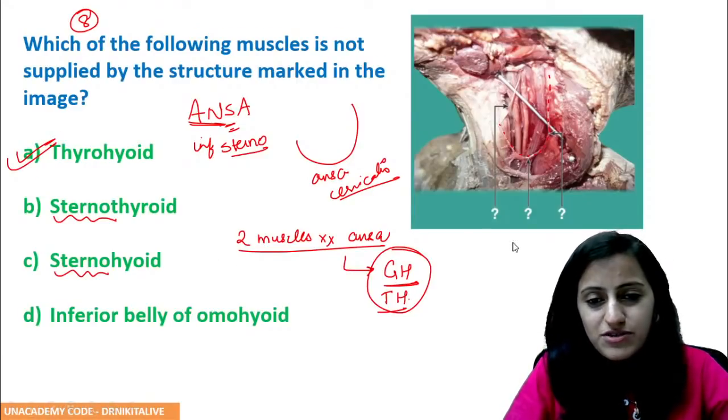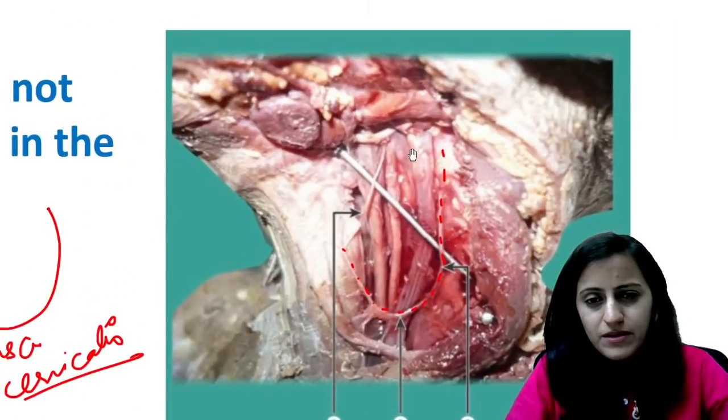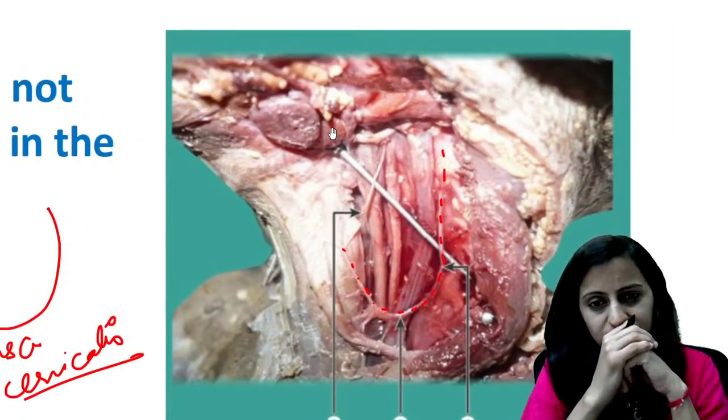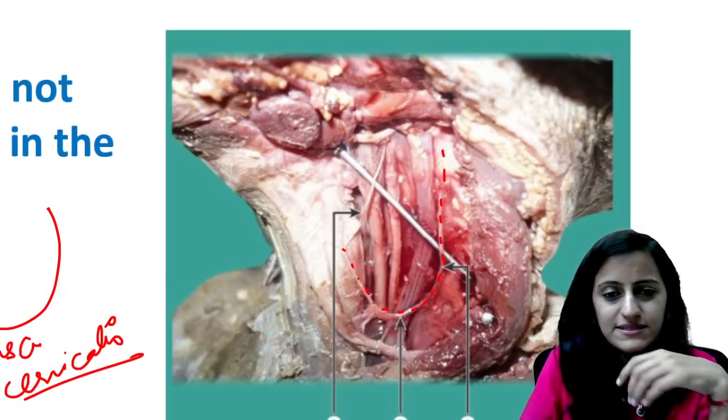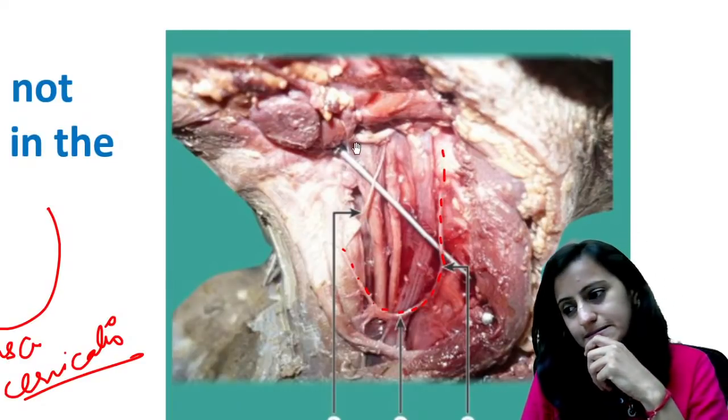What do you think is this structure here basically? Anyone? What is this structure which I'm showing you here?